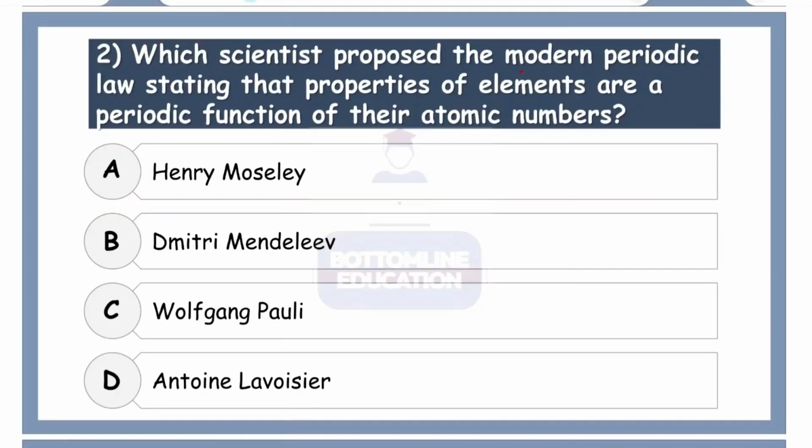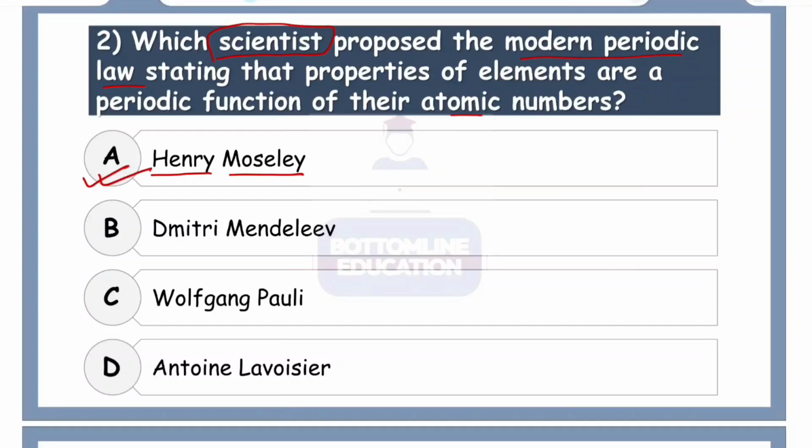Which scientist proposed the modern periodic law, stating that properties of elements are a periodic function of their atomic number? We know there are basically two periodic tables that we have studied, which are governed by two periodic laws. The first one is by Mendel's periodic law, and then we have the modern one, and it was actually given by Henry Moseley. So the scientist who proposed the modern periodic law was Henry Moseley.